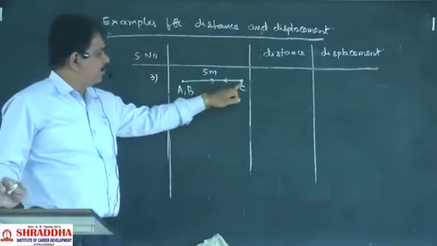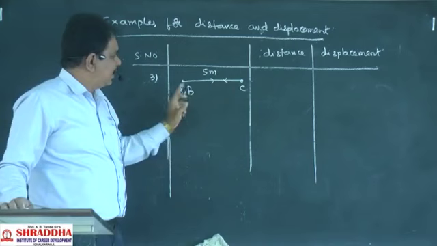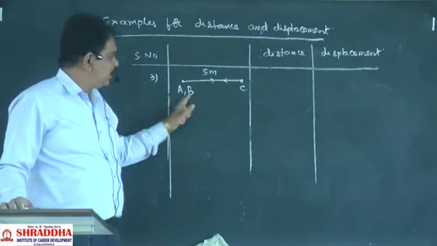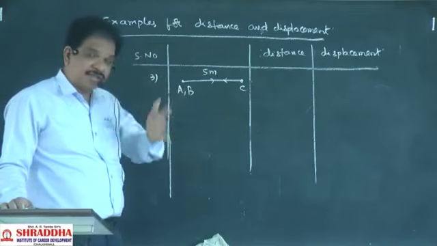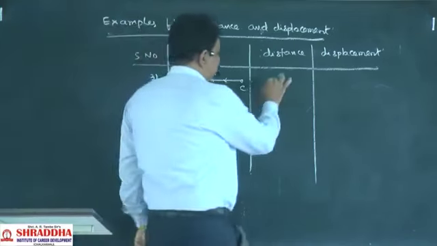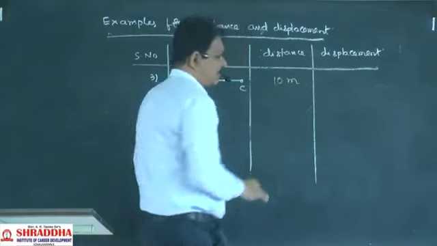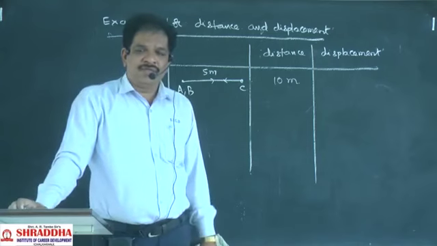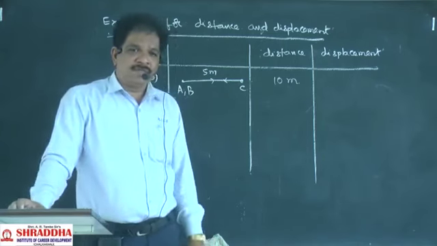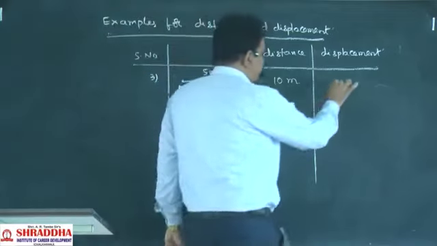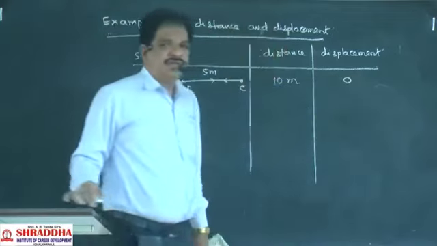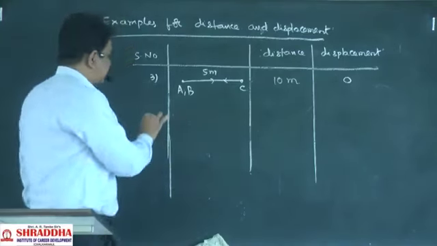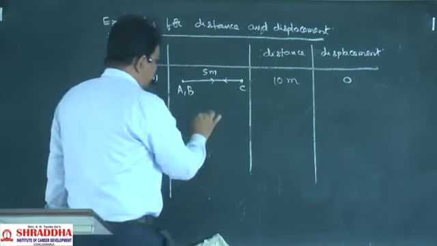So it went from A to C, then again came to the same point. The initial and final points A, B are the same. The distance here is 10 meters: 5 meters forward, 5 meters backward, totally 10 meters. What is the displacement? The body came to the starting position, so there will be no displacement.